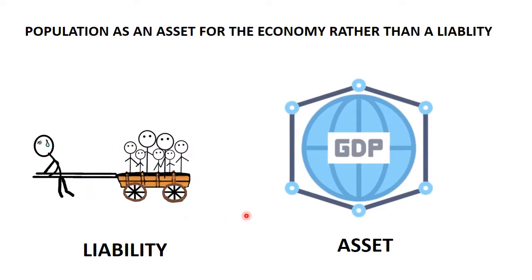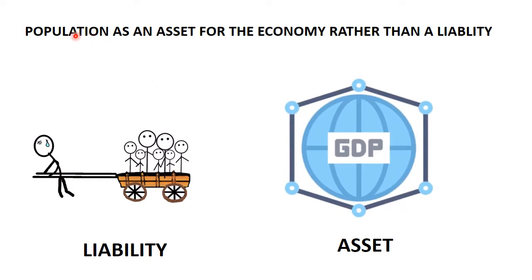So here when we talk about population, we refer to the skills and the capabilities of the people which contribute towards the economic growth of the country. These humans play a significant role towards the economy of the country by contributing to productivity.